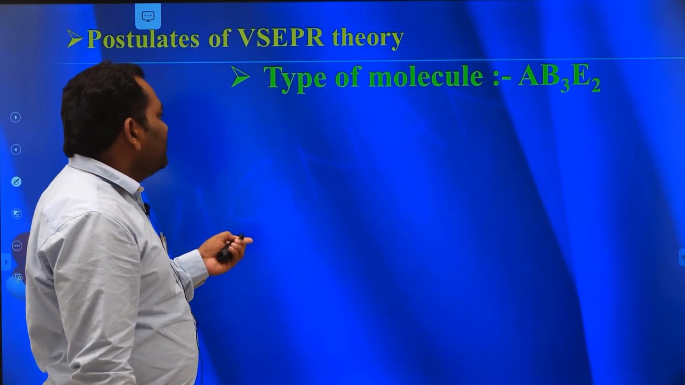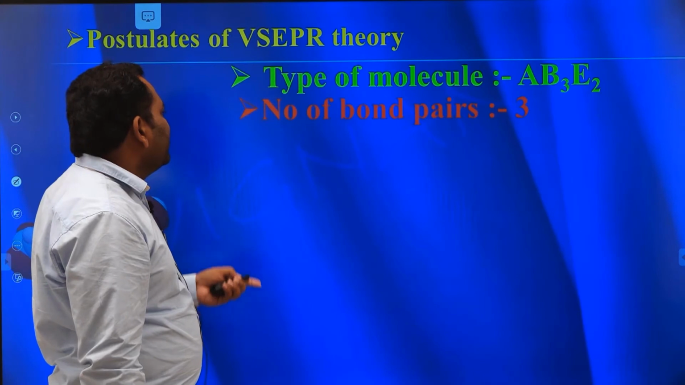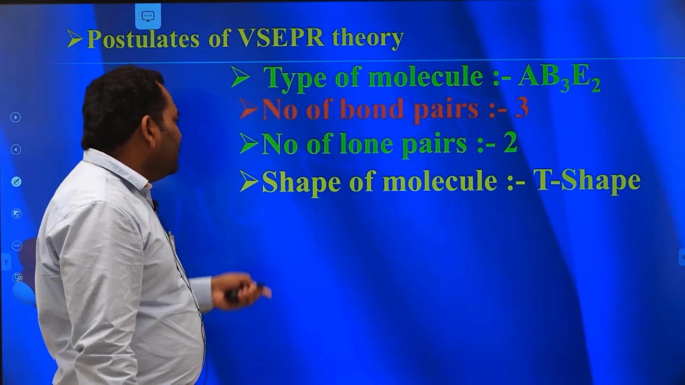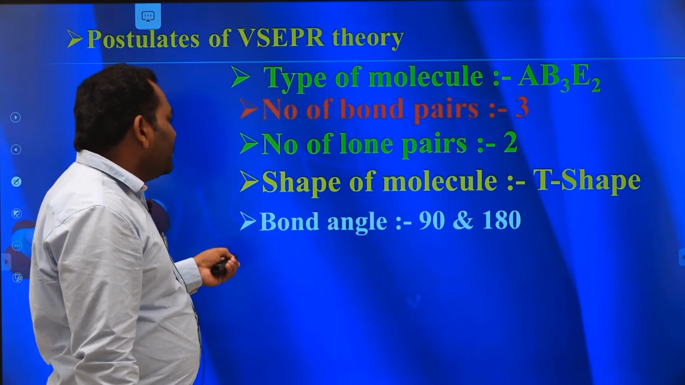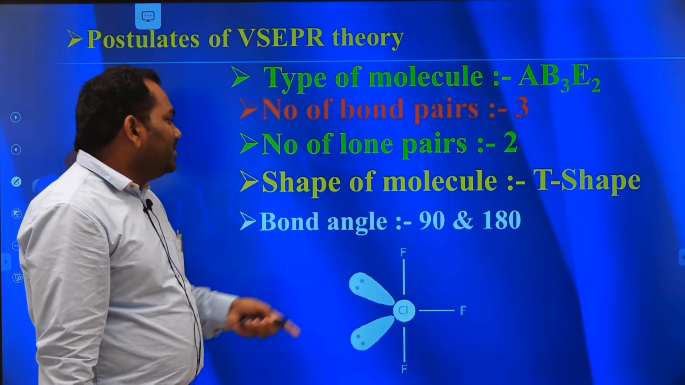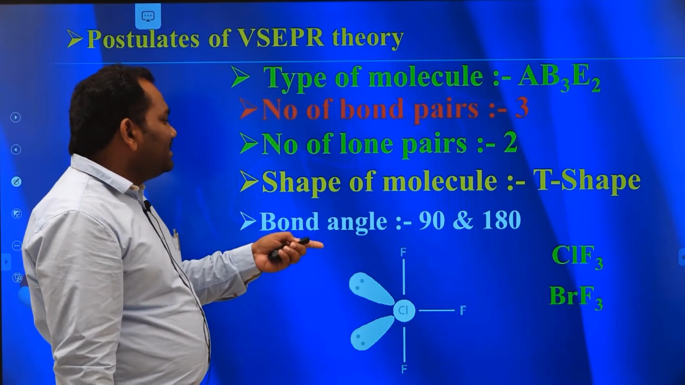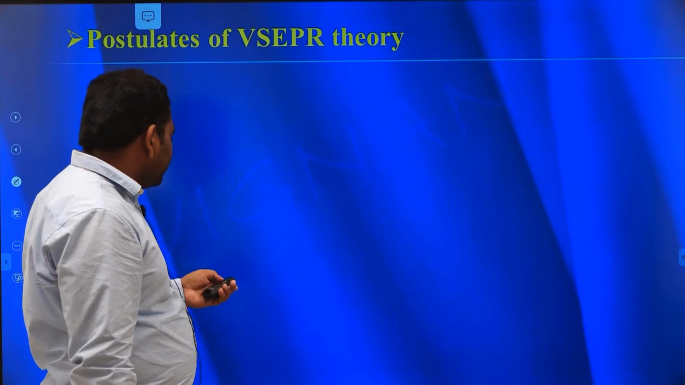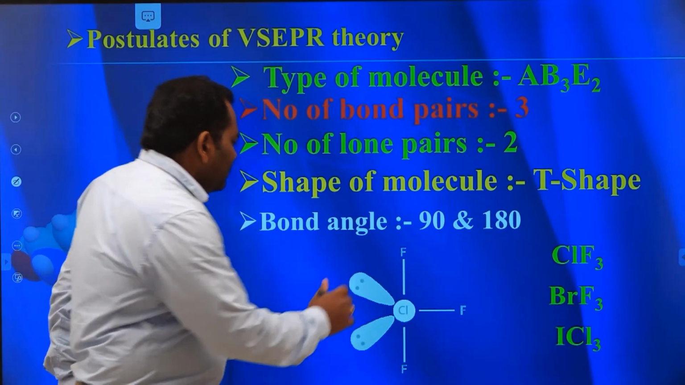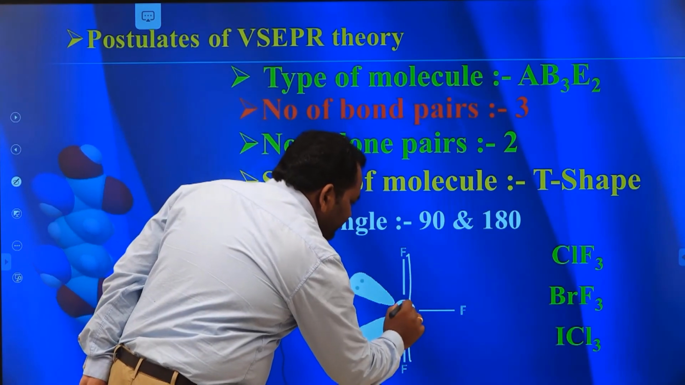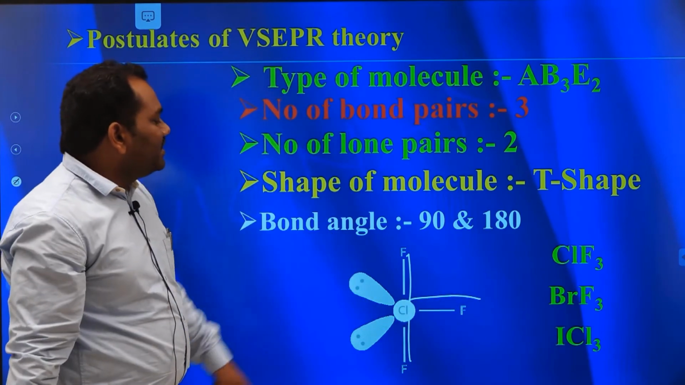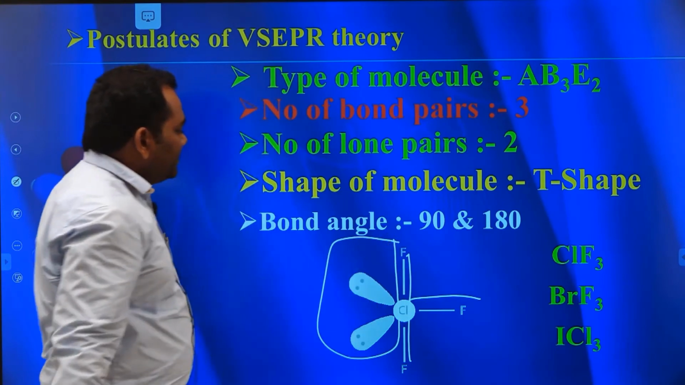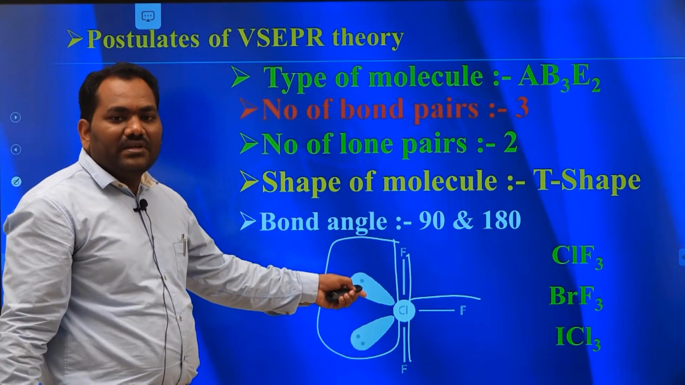The next molecule is the AB3E2 type molecule. Here the number of bond pairs is 3 and the number of lone pairs is 2. The shape of the molecule is T shape, with bond angles of 90 and 120 degrees. The best examples are ClF3, BrF3. Here it looks like a T. That's why this molecule is T-shaped, and here also the lone pairs of electrons occupy more space.